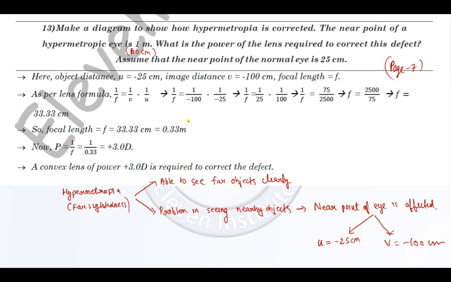It means that we require a convex lens. Then we will find the power. P is equal to 1 upon f. So all these steps are very much simple. Everything lies on this. You should be very much clear about this.